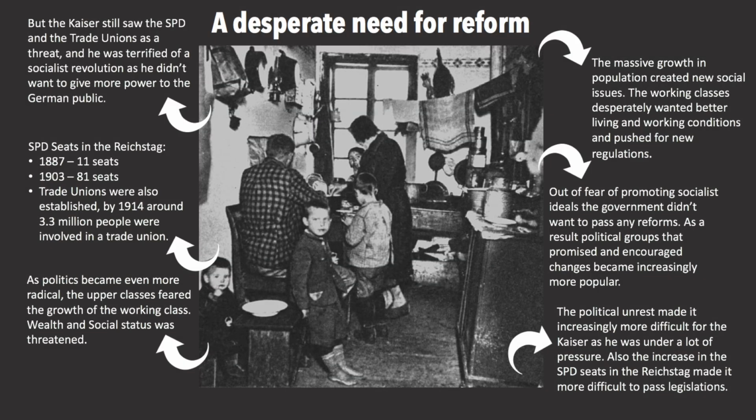Social and economic changes were good for industry but bad for German politics. The growth of the working classes and the rise of socialism made ruling Germany increasingly difficult for Kaiser Wilhelm II. There was a desperate need for reform.